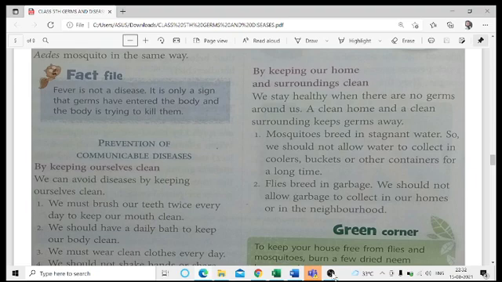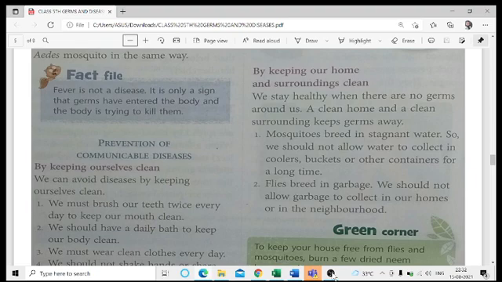Now it depends on our immune system, and especially inside our houses, what kind of precautions and safety measures we are taking, and whether we are keeping things in a proper manner, so that our house does not become a house of microbes.